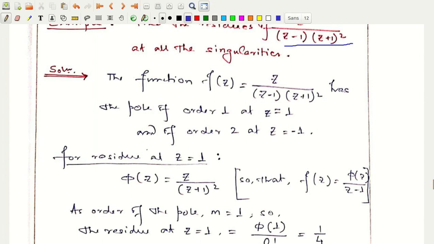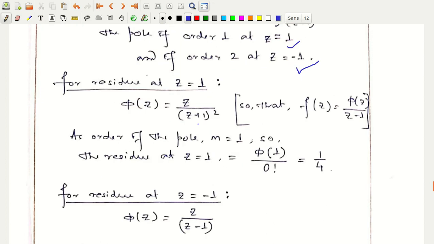So the function is f(z) = z / ((z − 1)(z + 1)²). This has a pole of order 1 at z = 1 and a pole of order 2 at z = −1. For z = 1, we'll call φ(z) = z / (z + 1)², because now f(z) will be expressed as φ(z)/(z − 1). So f(z) = φ(z)/(z − 1), so that φ(z) = z / (z + 1)².